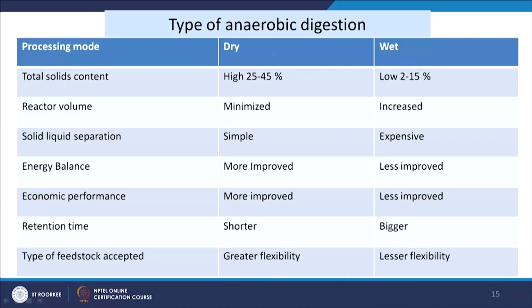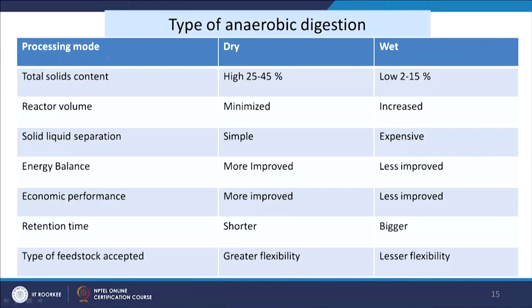Now, we will see the types of anaerobic digestion process. Initially the anaerobic digestion process was used with a substrate concentration of around 8 to 10%, and that is the wet state of anaerobic digestion. Gradually people developed an improved version of this, called dry anaerobic digestion, and we see the difference between these two, wet and dry anaerobic digestion processes, in this table.